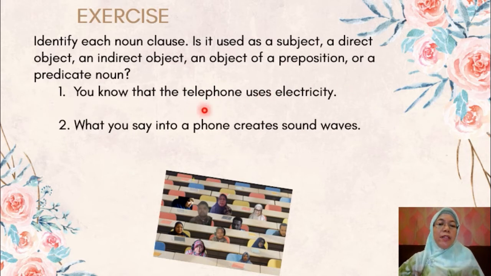Okay, you know that the telephone uses electricity. Which one is the noun clause? Okay, that the telephone uses electricity. Correct. That the telephone uses electricity is a direct object. Because of what? Because you are the subject, know is the predicate, and that the telephone uses electricity is the direct object.